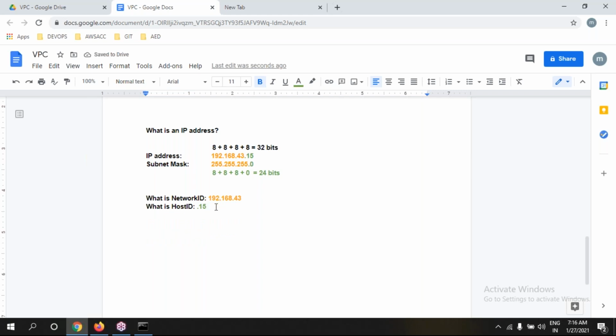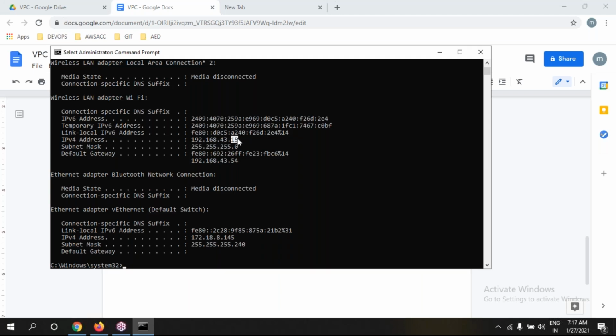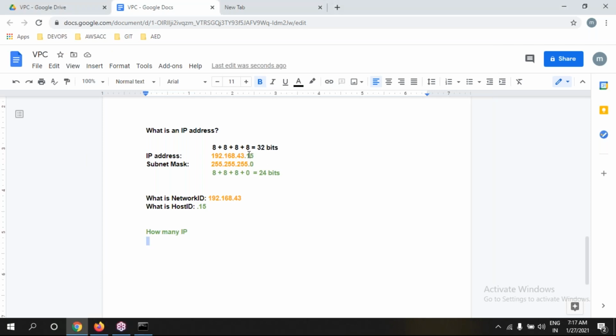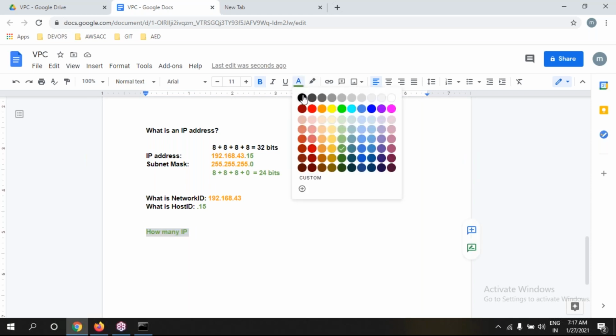In this network, how many IPs can we get? How many systems, how many laptops can we connect? Exactly, my laptop connects to my network, my laptop IP is 50. In the same way we can connect a number of machines. But what is the number, guys?